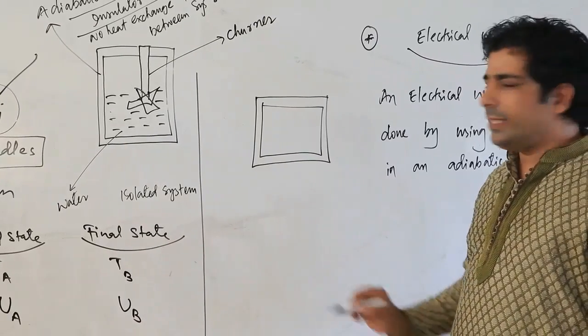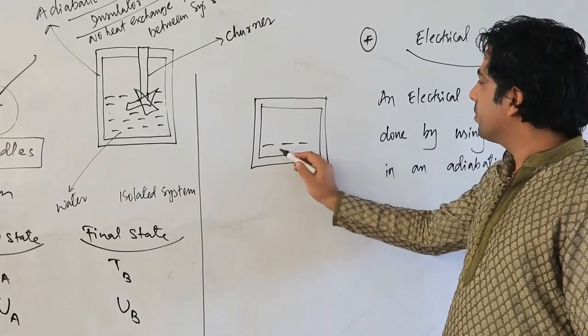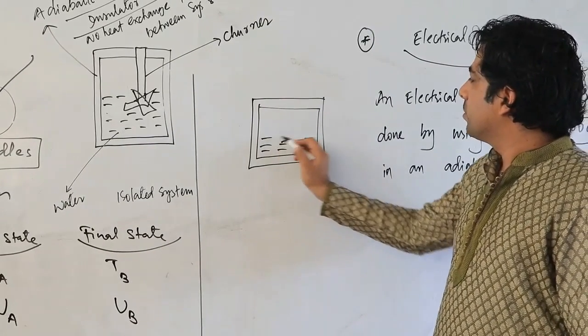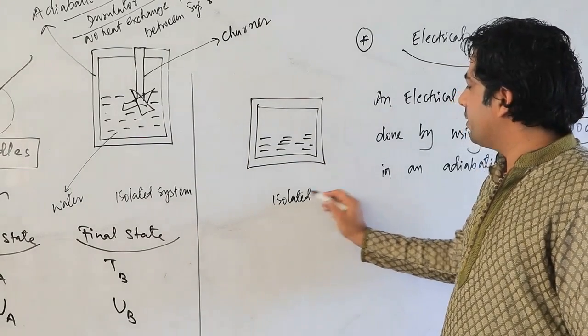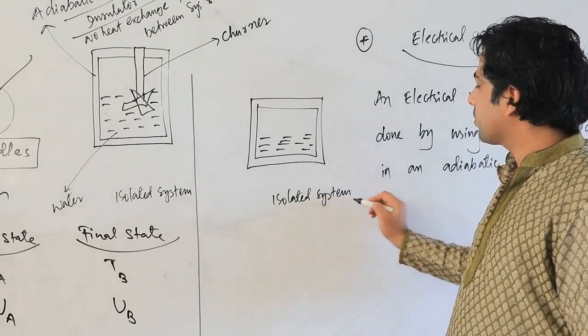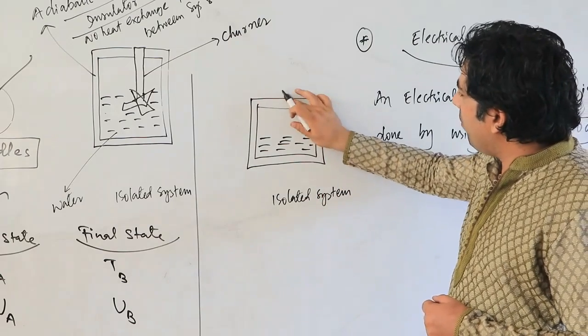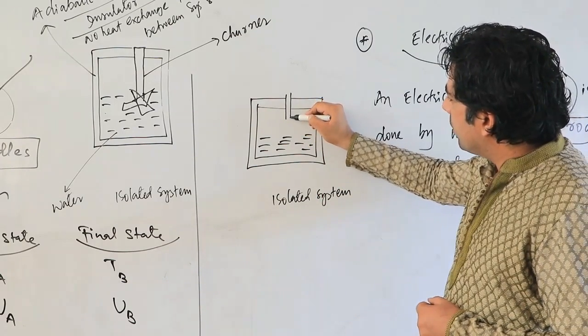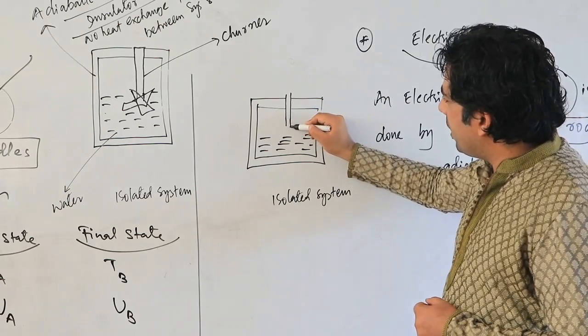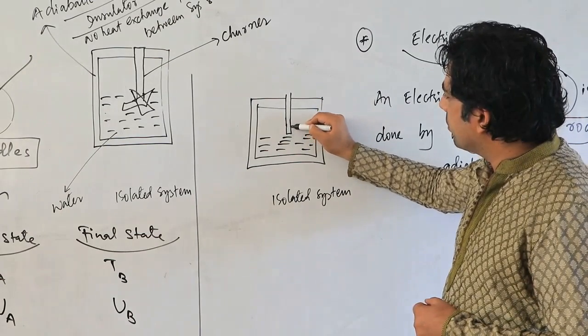Okay, my dear friends, inside again we have water, and I will call it again an isolated system. What happens? I will adjust one immersion rod into the water.